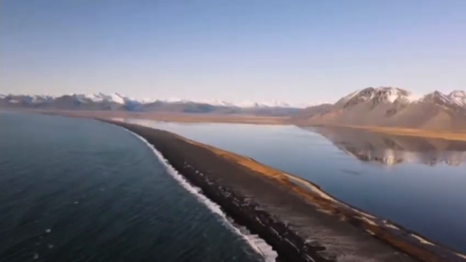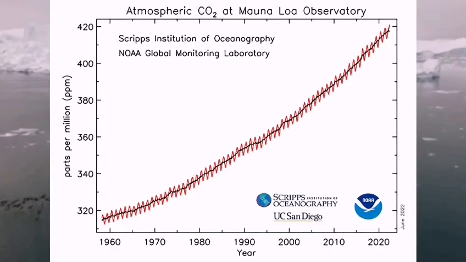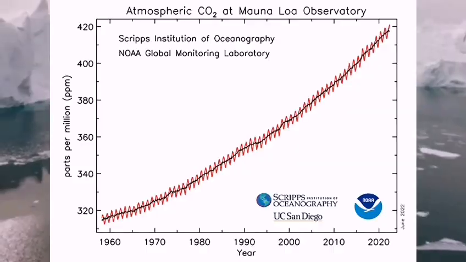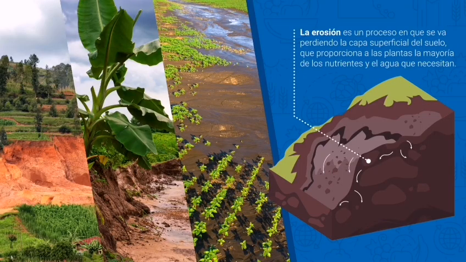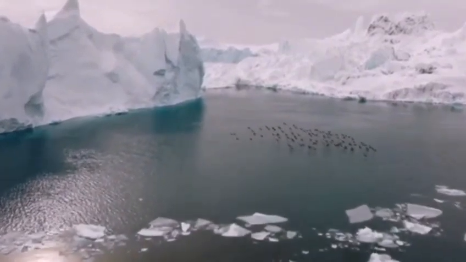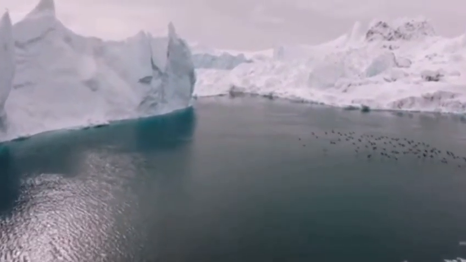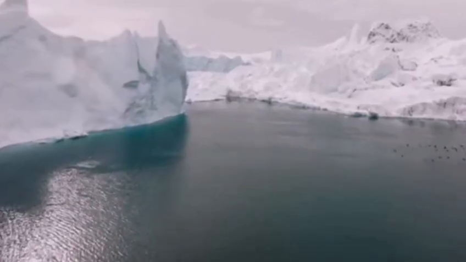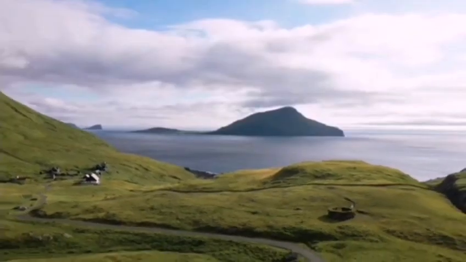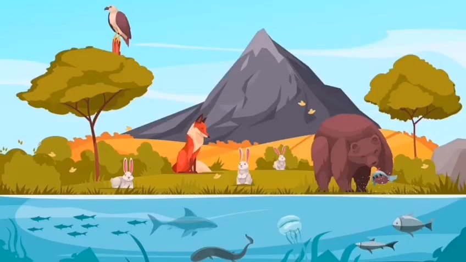But producers do more than just feed others. They regulate carbon dioxide levels, produce oxygen, and even stabilize soil to prevent erosion. Imagine mangroves. These coastal trees not only photosynthesize but also provide food for fish and crustaceans. Without producers, life as we know it wouldn't exist. They truly are the backbone of every ecosystem, powering life from the ground up.